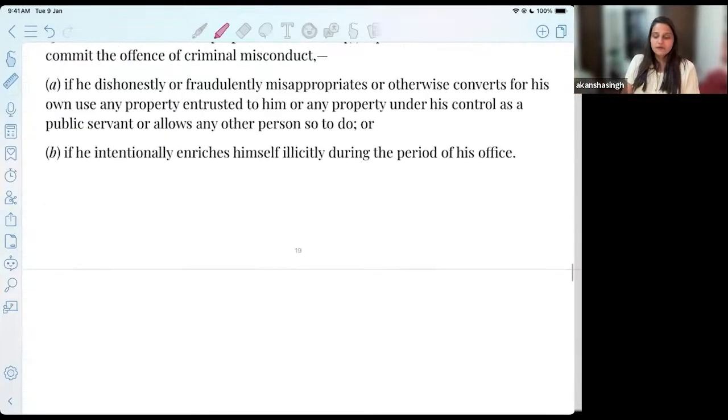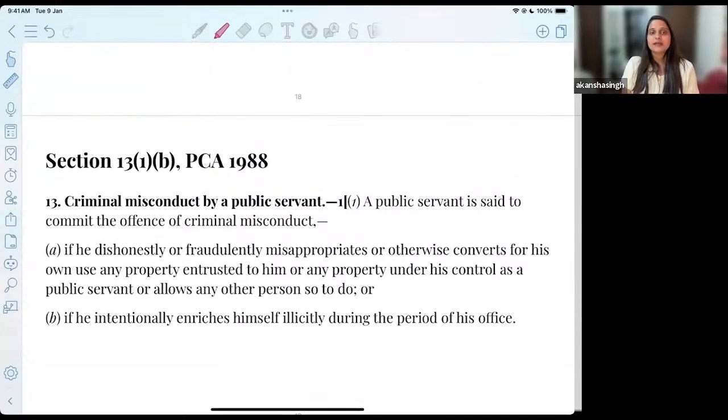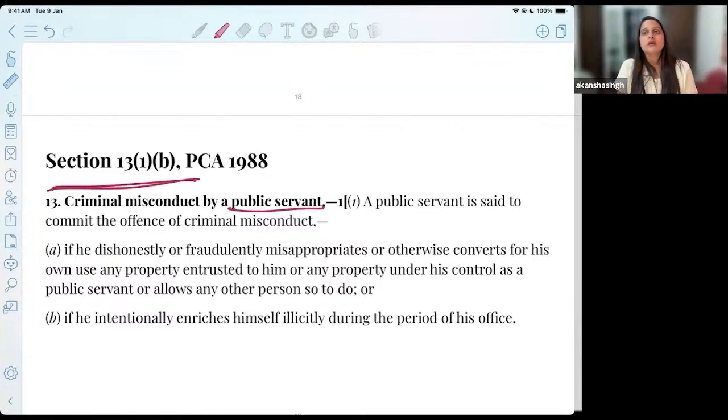All right, so these are offenses. In the previous class, we had covered all these points. We had covered the different offenses. We had covered how we define a public servant in the context of the Prevention of Corruption Act, because this has been so invoked, this has been the ground of prosecution. Therefore, we had to read public servant in the context of this law.